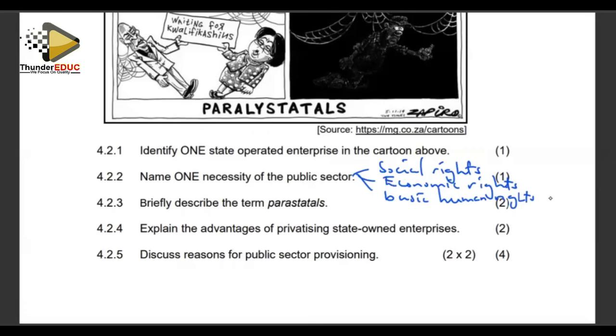Describe the term parastatals. Parastatals basically are institutions that are wholly or partially owned by the government.